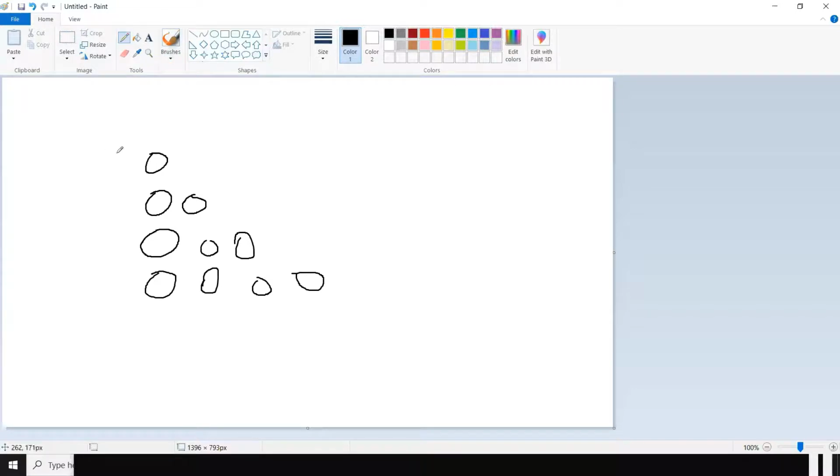Here, let me explain. I want to print these zeros in 4 lines. For that, I want to run a for loop for these 4 lines. I will start from line 0, line 1. For suppose, let us assume it's line 1. I want to do some work in line 1. Then I will go to line 2, then line 3, then line 4. This is also an automated task for a for loop. To go line by line, we need a for loop.